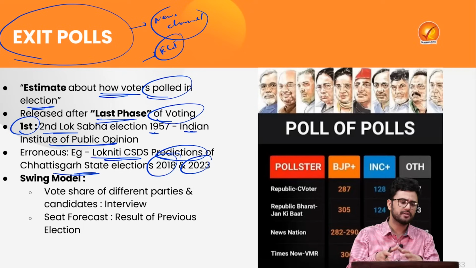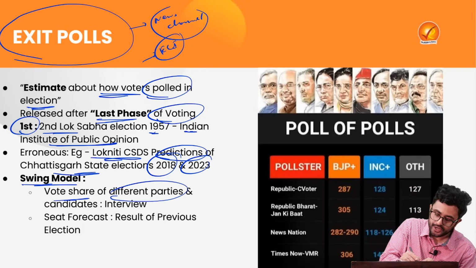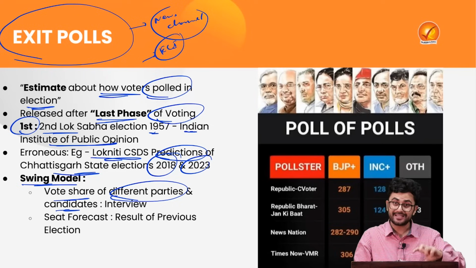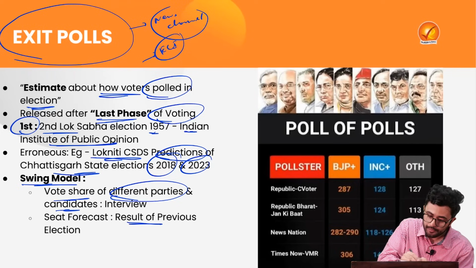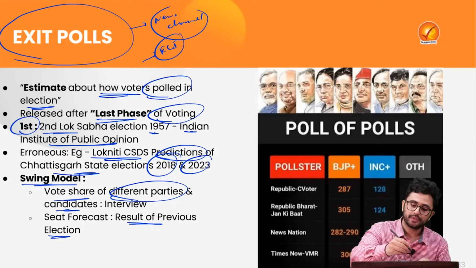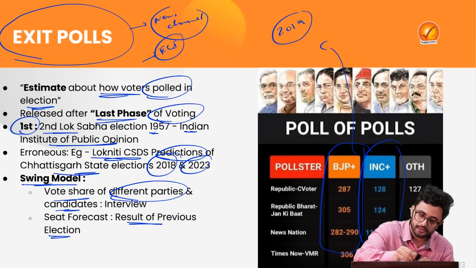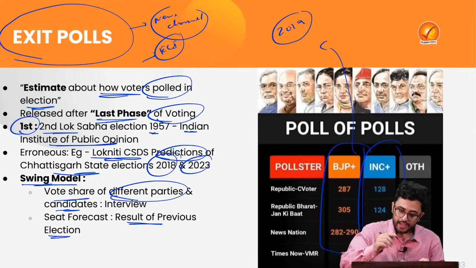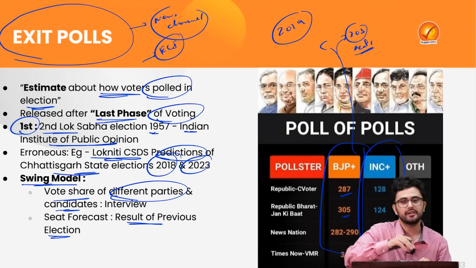The reason is that these exit polls follow a kind of swing model, where they look at the vote share of different parties and candidates on the basis of the interviews taken from the voters, and the seat forecast is done on the basis of the result of the previous election as well. For example, this is the exit poll which was released after the elections of 2019. Here, the BJP was shown to win a certain number of seats. However, they were actually very close, as the BJP ended up winning 303 seats in the final result.